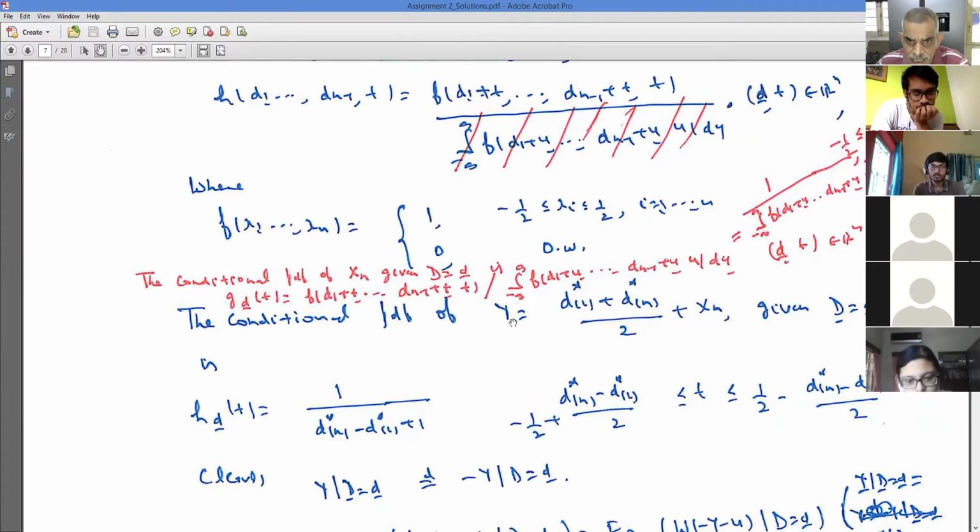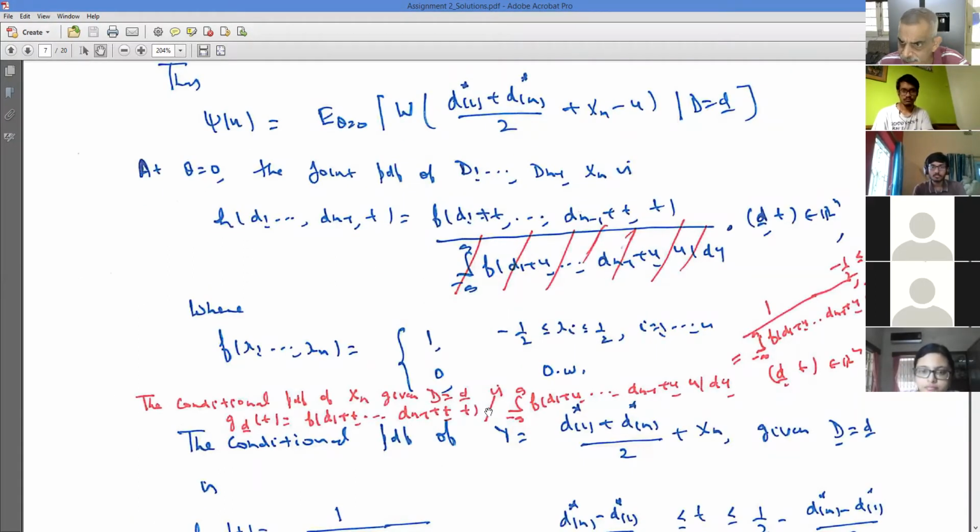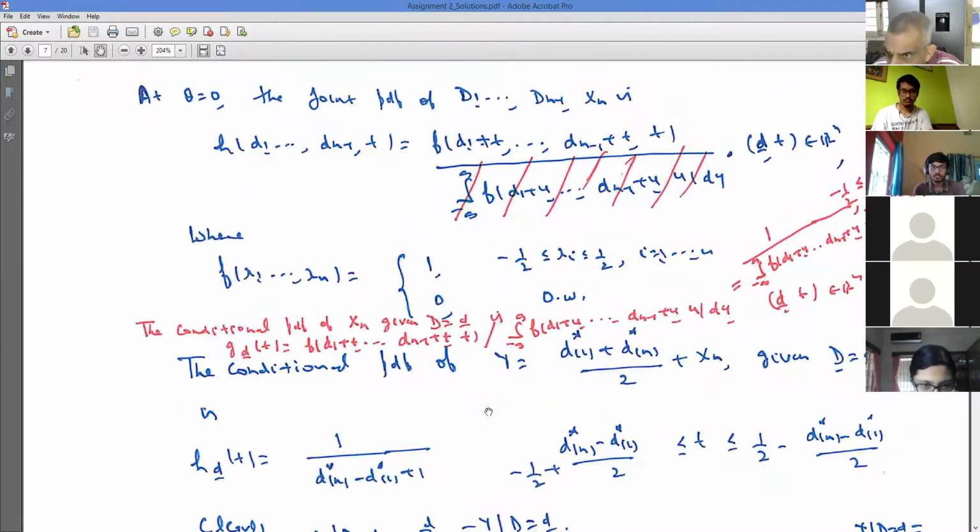So I try to see what is the conditional PDF of (d1 star plus dn star)/2 plus xn given D equal to d, because that is what you have to do over here. First I find the conditional PDF of xn given D equal to d, which is very simple from your first course in statistics. You know the joint PDF of x1, x2, ..., xn, right? So first you find the joint PDF of d1, d2, ..., dn minus 1 and xn.